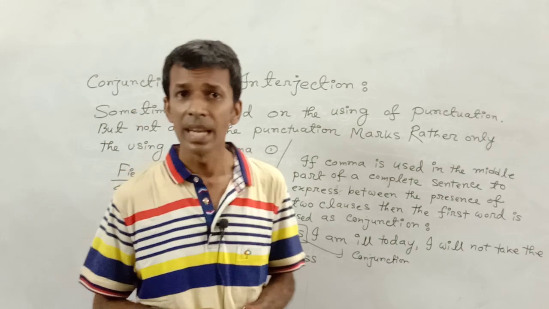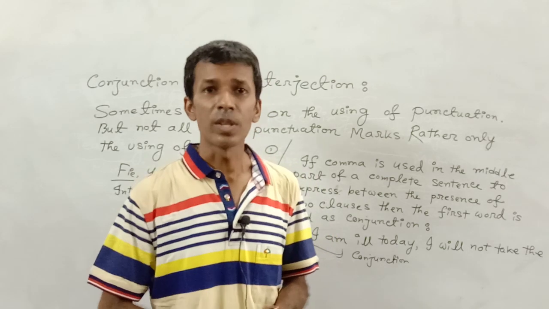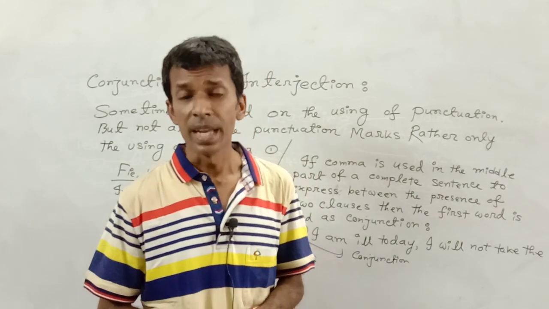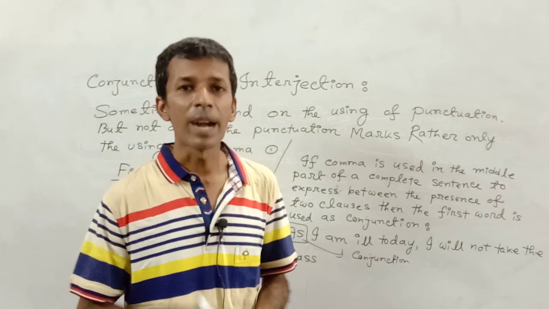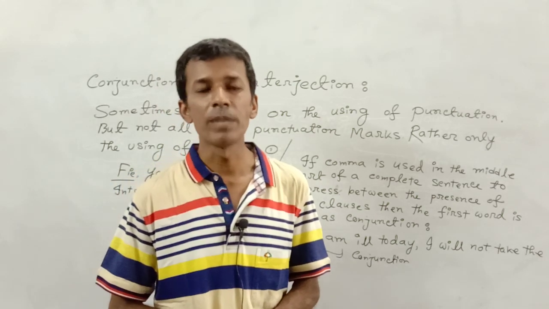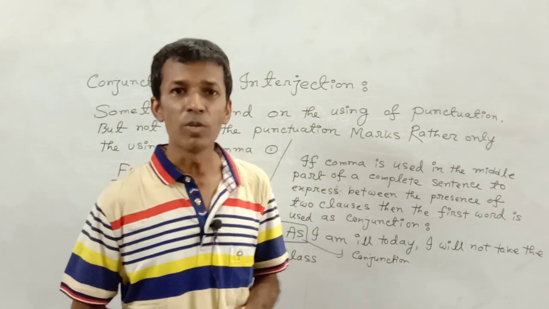In the next class, I will teach you in what way English words can be transferred from one part of speech to another, like verb can be transferred into noun, noun into adjective, adjective into adverb. No more today, goodbye.